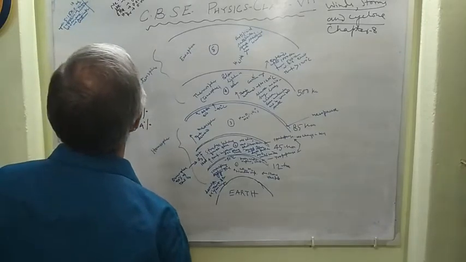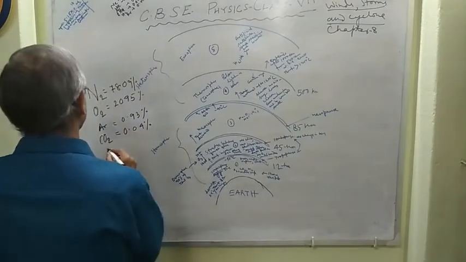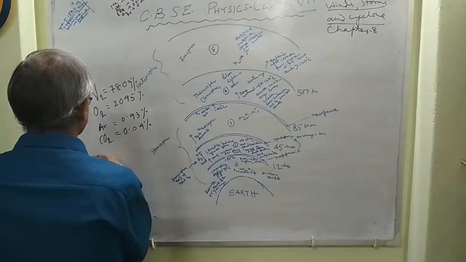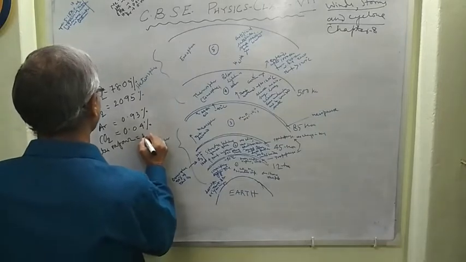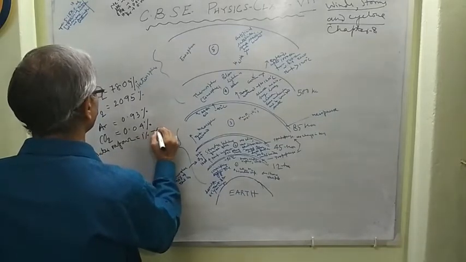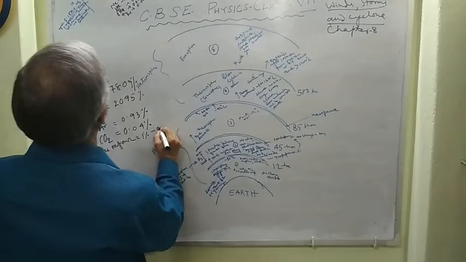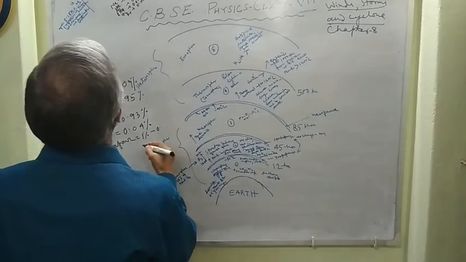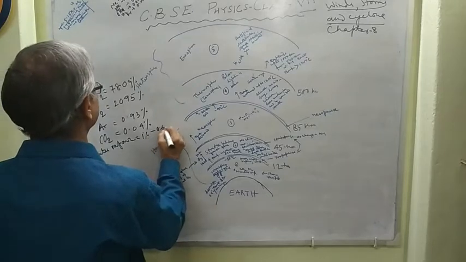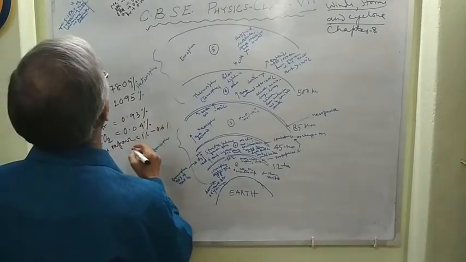And other gases are also present. Water vapor, what is the amount of water vapor? Water vapor is about 1% to 0.4%, will be right.